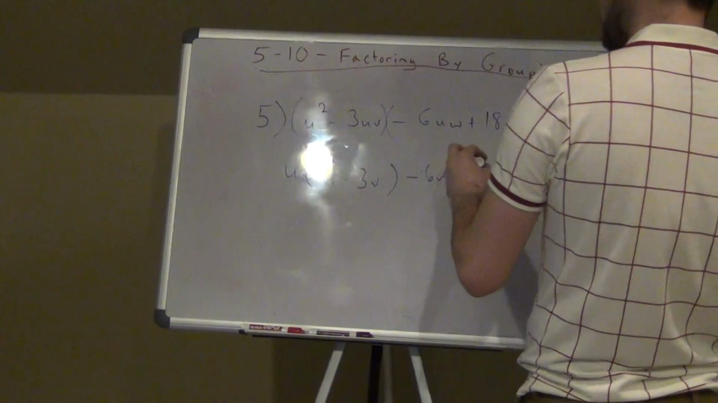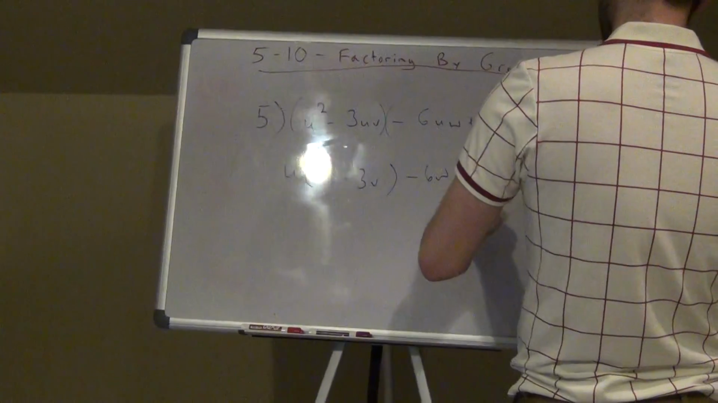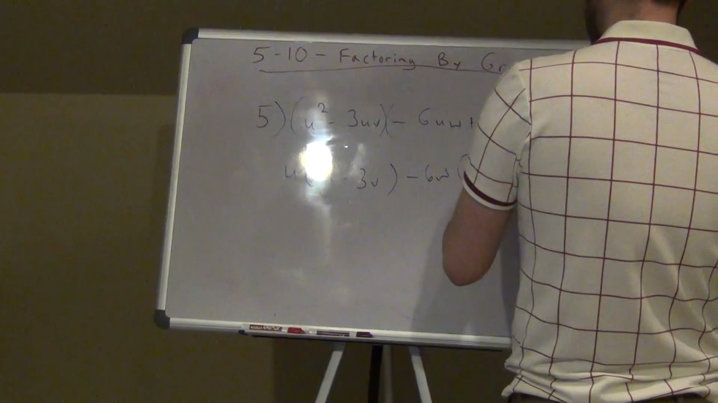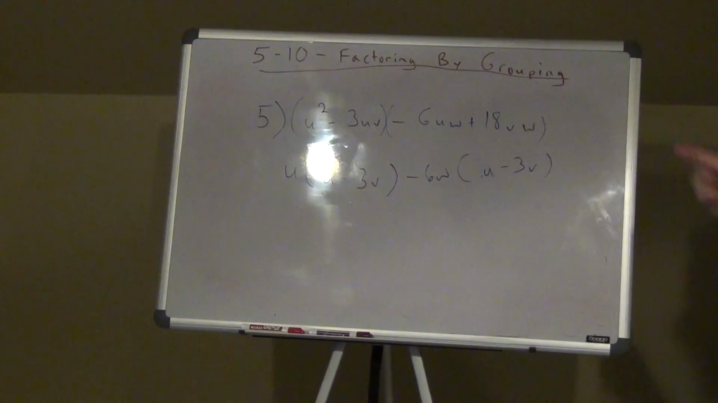Negative 6 divided by negative 6 is positive 1, and the u comes, right? So it's just 1u, positive u, the w goes away. 18 divided by negative 6 is negative 3, the v stays, but the w is gone. Now I have the same thing.